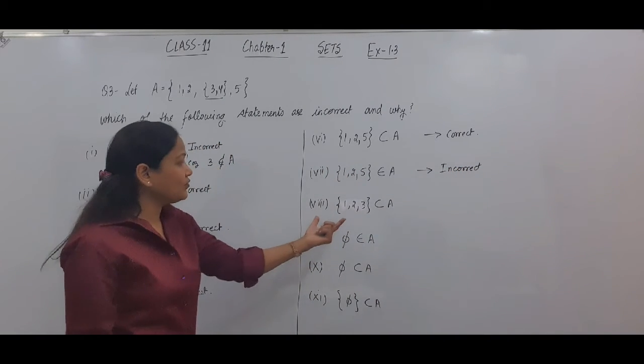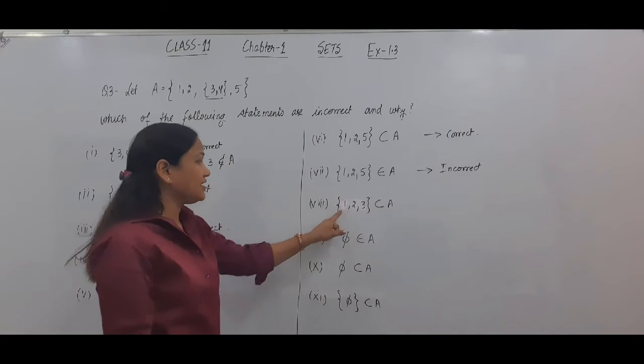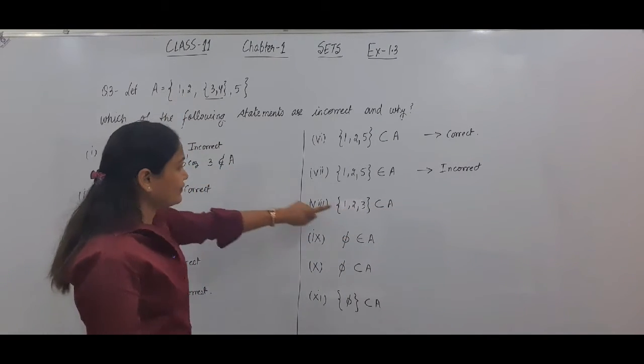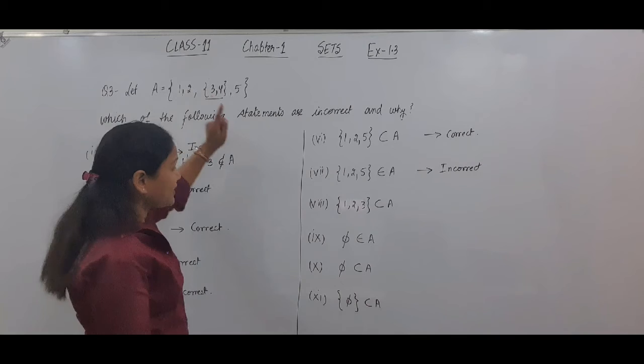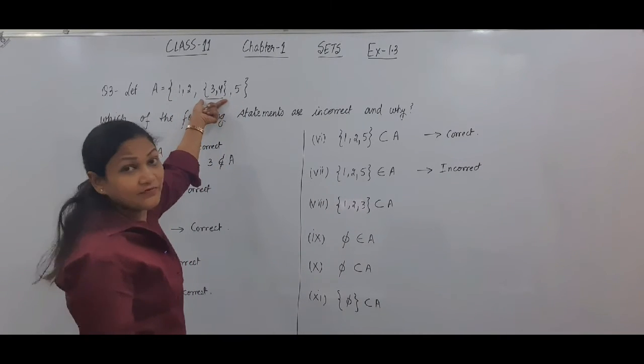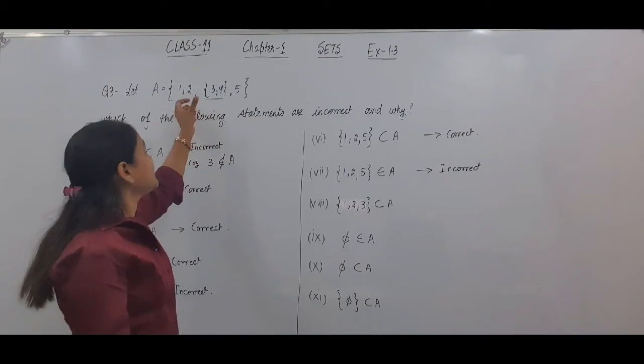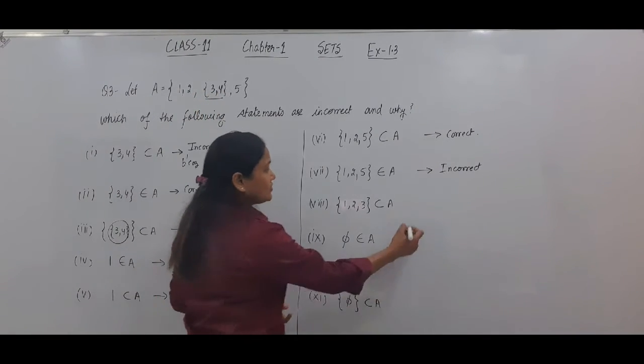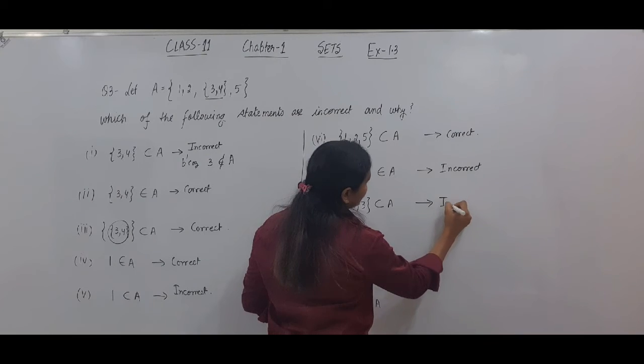Next, the set {1, 2, 3} is a subset of A. Let us check. 1 is an element of A, 2 is an element of A, but 3 is not an element of A. ये {3, 4} एक set बना हुआ है, but 3 individually is not an element of A. So this is not a subset of this.